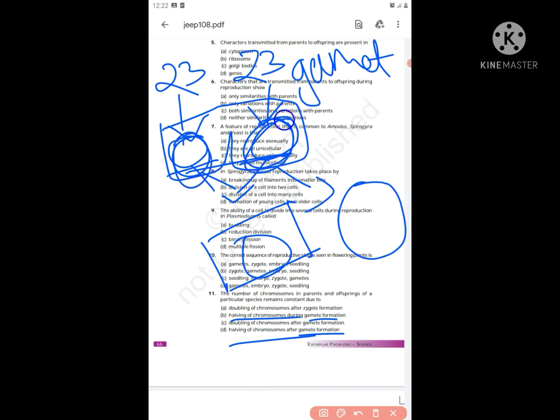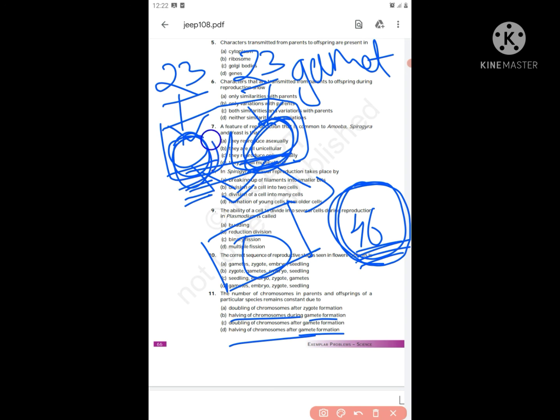Now after gamete formation there is a fusion. In fusion, 23 plus 23, 46 pairs of chromosomes will be there in the zygote, because each gamete had 23 pairs. It shouldn't happen, so after gamete formation you can't halve it, right?